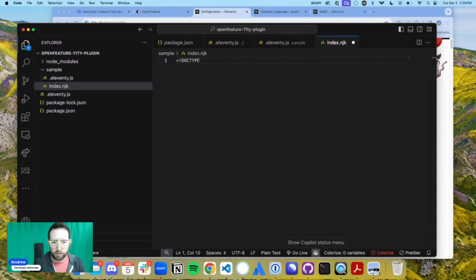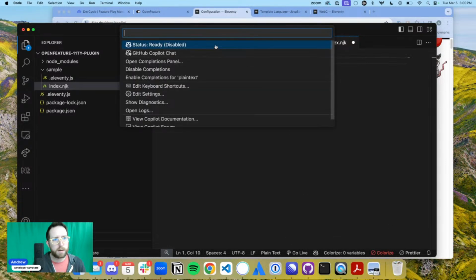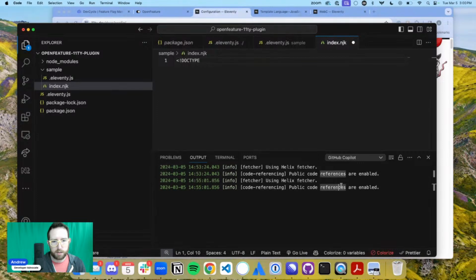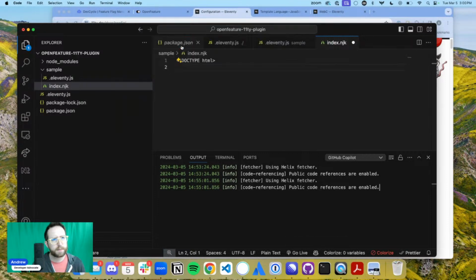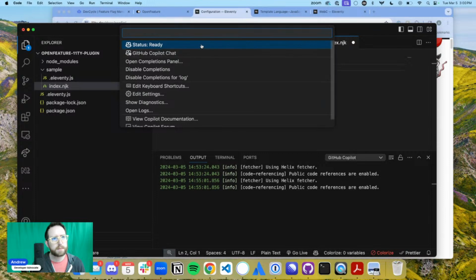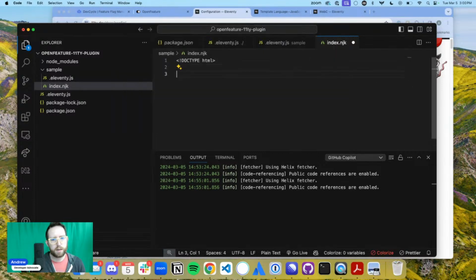What are you doing? What's going on? I want Copilot to be there. Why is it disabled? Public code references are enabled. Effects are using Helix. Okay, that should fix that problem for me. Okay, come on, what are you doing? Okay, Copilot's ready, good.